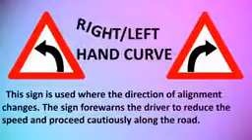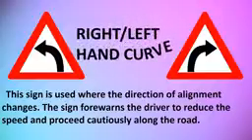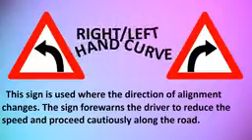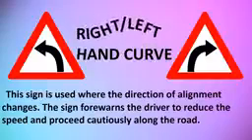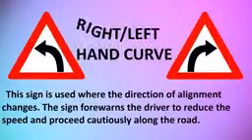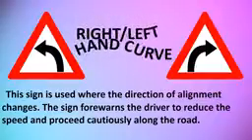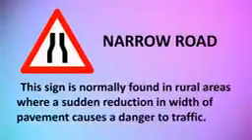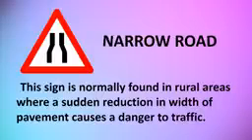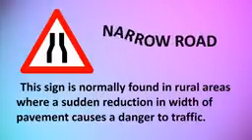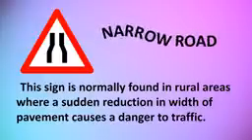Right or left hand curve. This sign is used where the direction of alignment changes. The sign forewarns the driver to reduce the speed and proceed cautiously along the road. Narrow road. This sign is normally found in rural areas where a sudden reduction in width of pavement causes a danger to traffic.